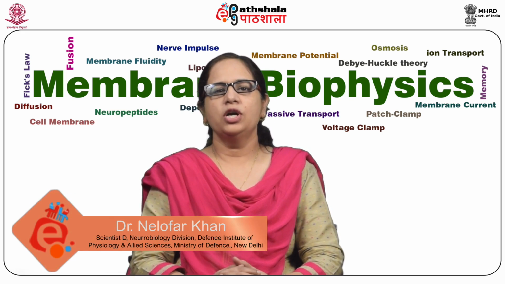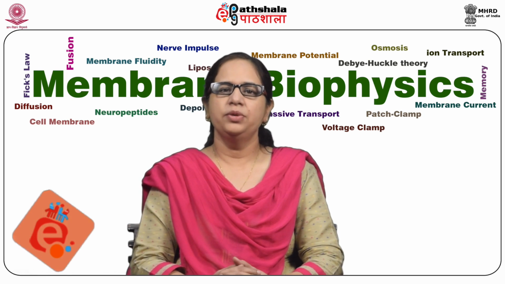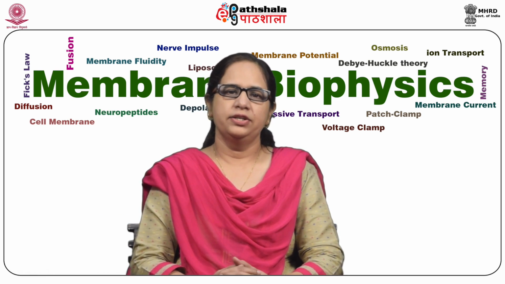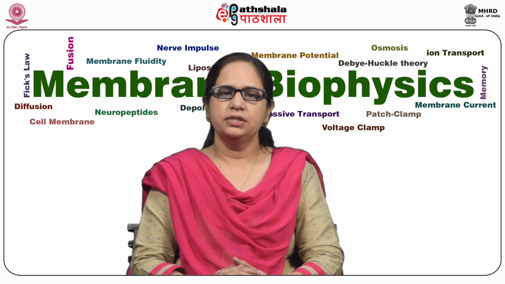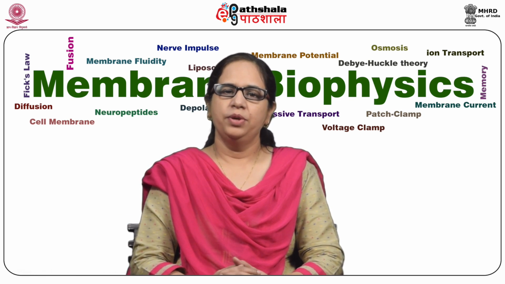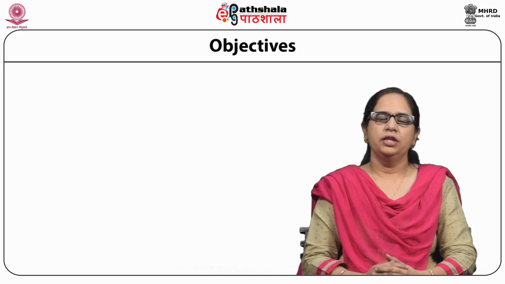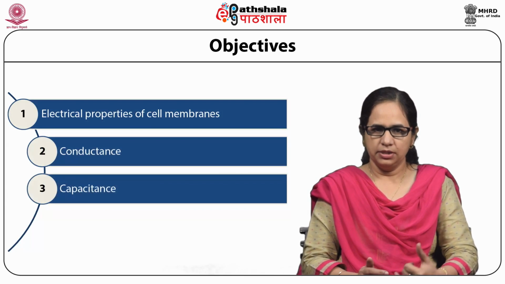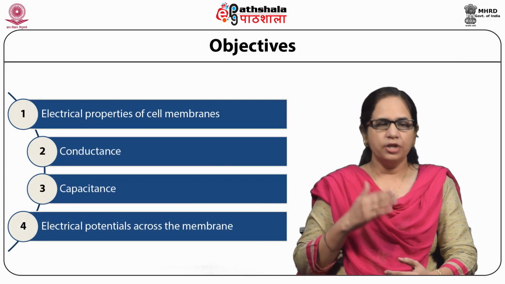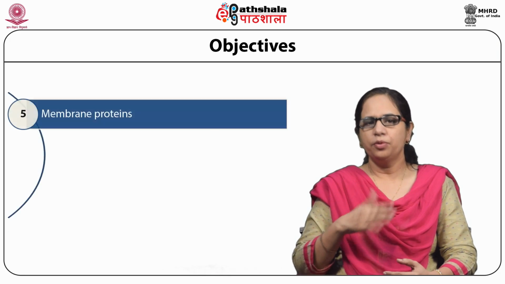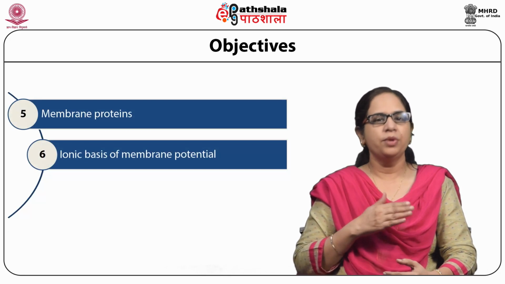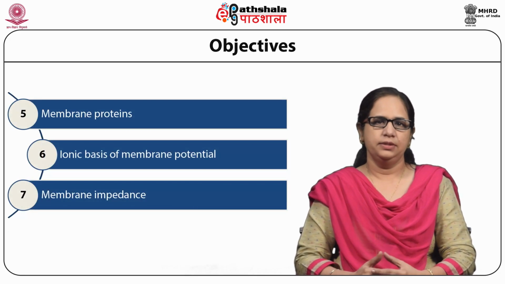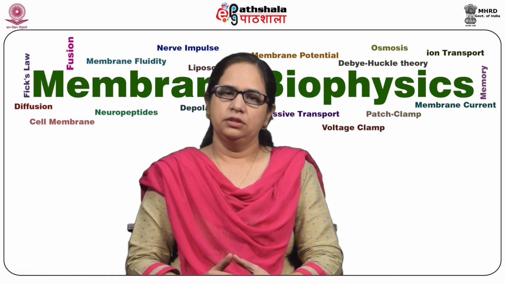Today I am going to talk about the relation between membrane potential and cell characteristics, and membrane impedance, from the paper Membrane Biophysics. The objectives of the talk are electrical properties of the cell membranes, conductance and capacitance, electrical potential across the cell membrane, membrane proteins, ionic basis of membrane potential, and membrane impedance. I want to give some introduction about the topic.